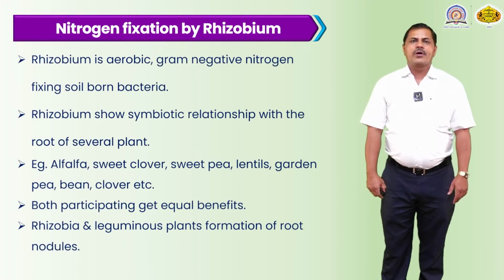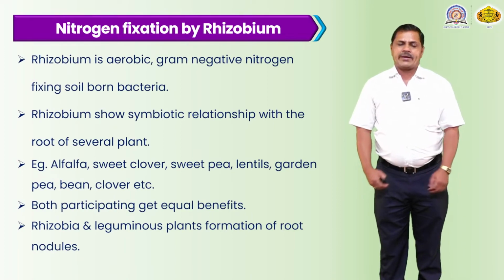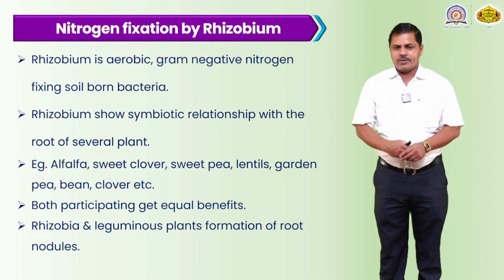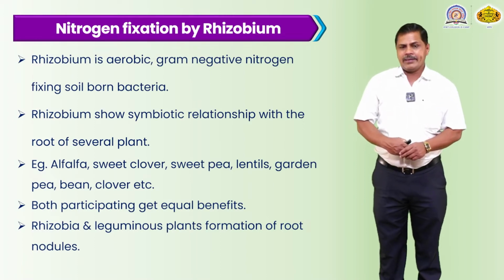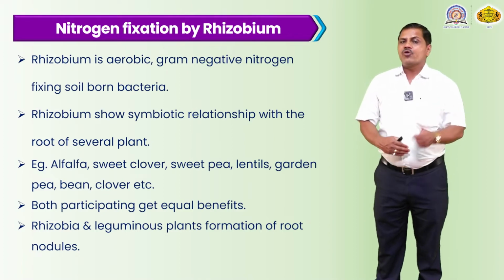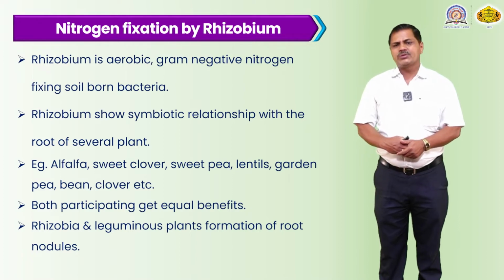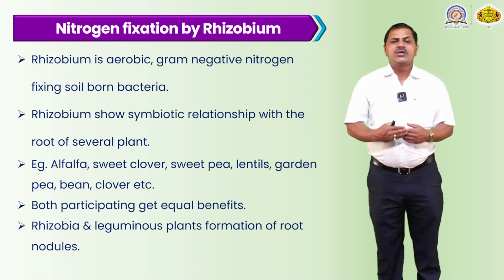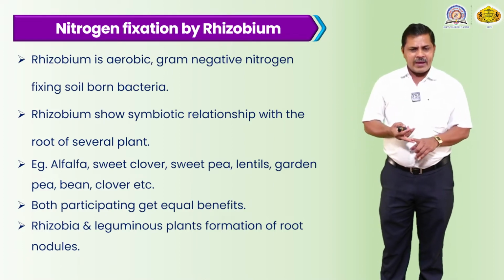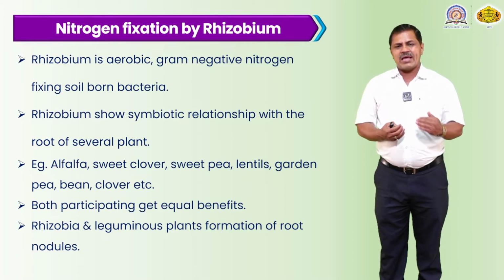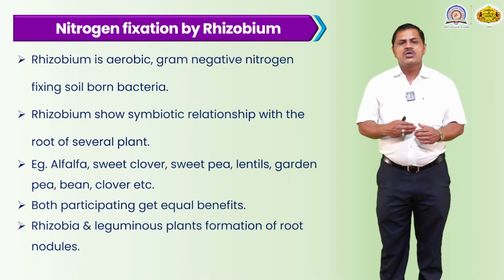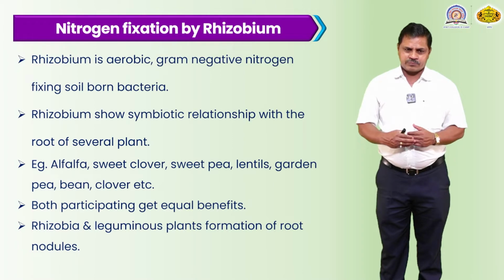Rhizobium is an aerobic, gram-negative, nitrogen-fixing, soil-borne bacterium. They are present all through the soil, and these bacterial cells infect the roots of plants, mostly leguminous plants. After this, the rhizobium shows a symbiotic relation with the root in several plants, such as green gram, black gram, tur, moong, udid, and others, which is very useful and beneficial for their symbiotic relation to each other.